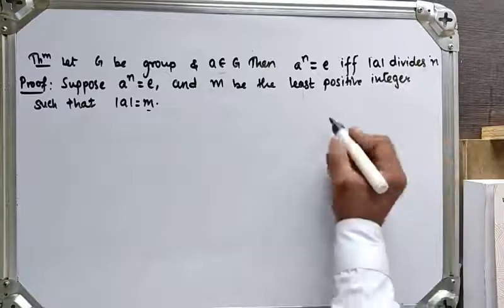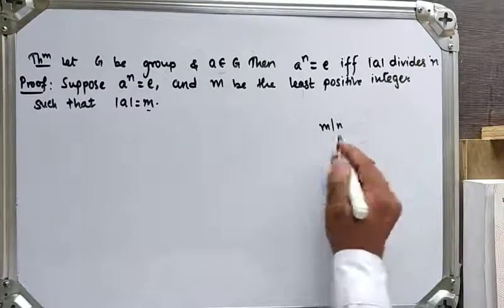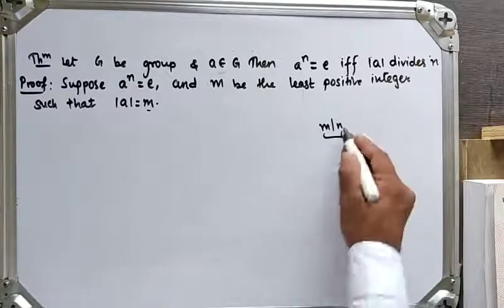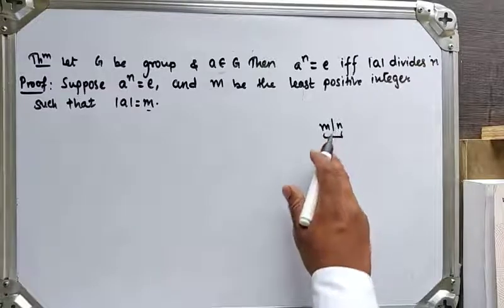Here n must be greater than or equal to m.